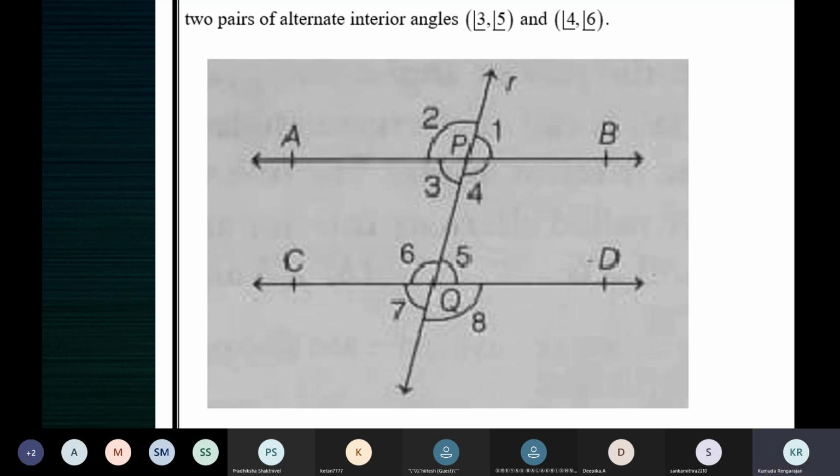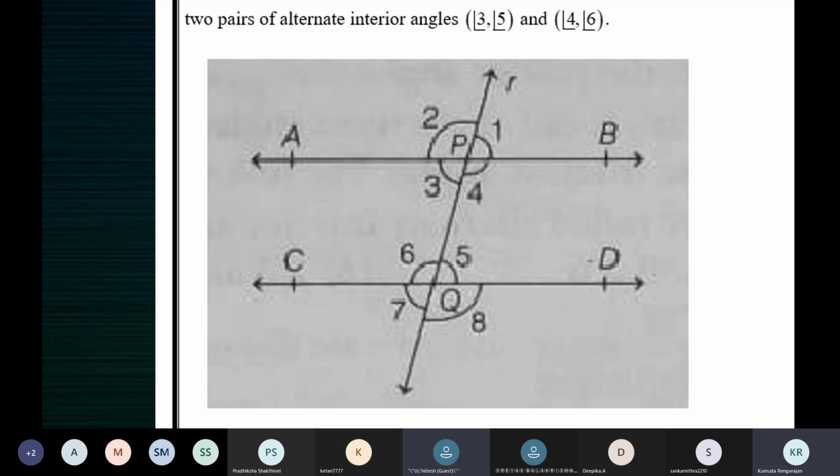Okay, somebody else prove that angle 4 is equal to angle 6 using angle 2. Ma'am, angle 4 and angle 2 are vertically opposite, so angle 4 is equal to angle 2. And angle 4 is equal to angle 8 because they are alternate exterior angles, ma'am.